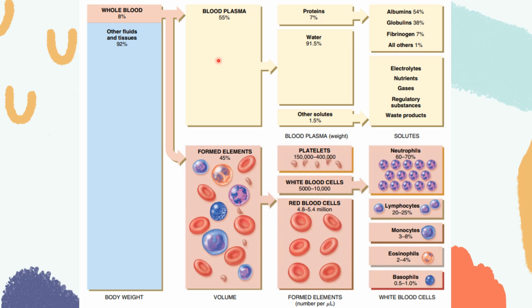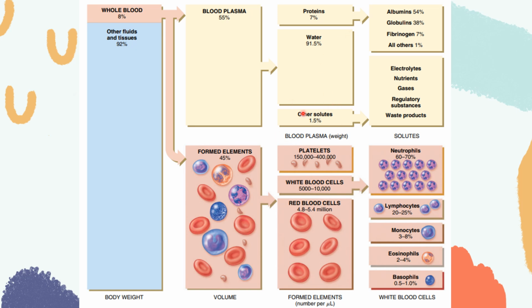So your whole blood, when we centrifuge it, will be divided into your plasma and formed elements. Your plasma contains water, of course, at 91.5%, the major constituent of blood. Also, it acts as a solvent and suspending medium, right? Next is your plasma proteins, which is composed of albumin, globulin, fibrinogen, and other proteins. It is responsible for osmotic pressure, a major contributor to blood viscosity, and it also transports hormones, fatty acids, and calcium, and helps regulate blood pH.